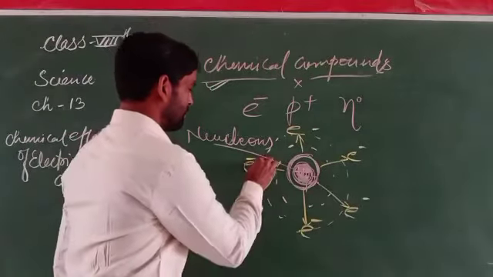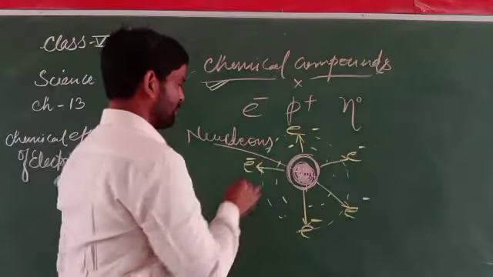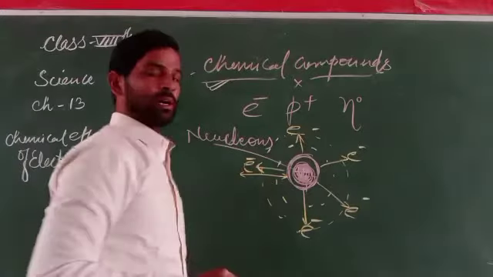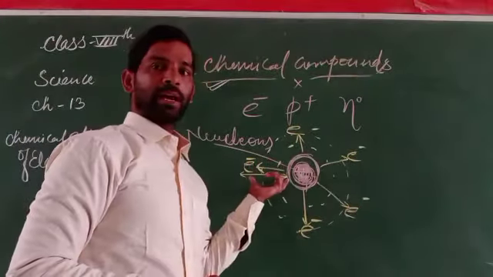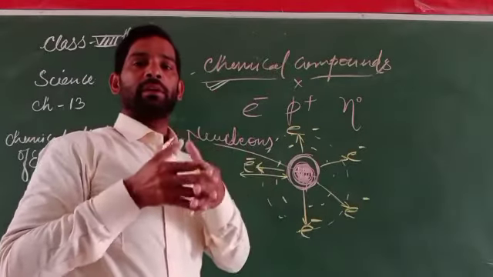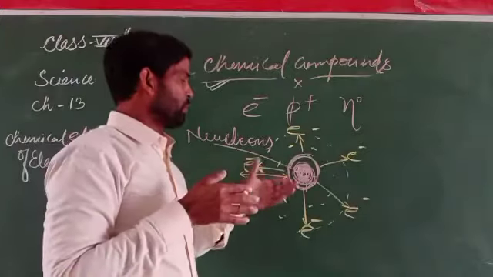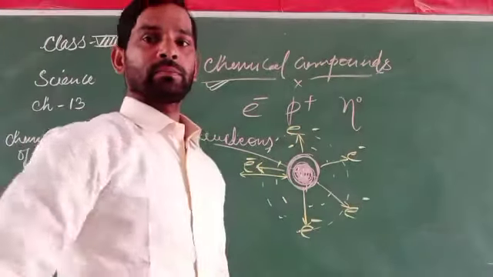Electrostatic forces are forces which attract each other. This force can bind both of them, the positive and the negative. That means they have a very strong bond. They cannot be easily detached from one another.